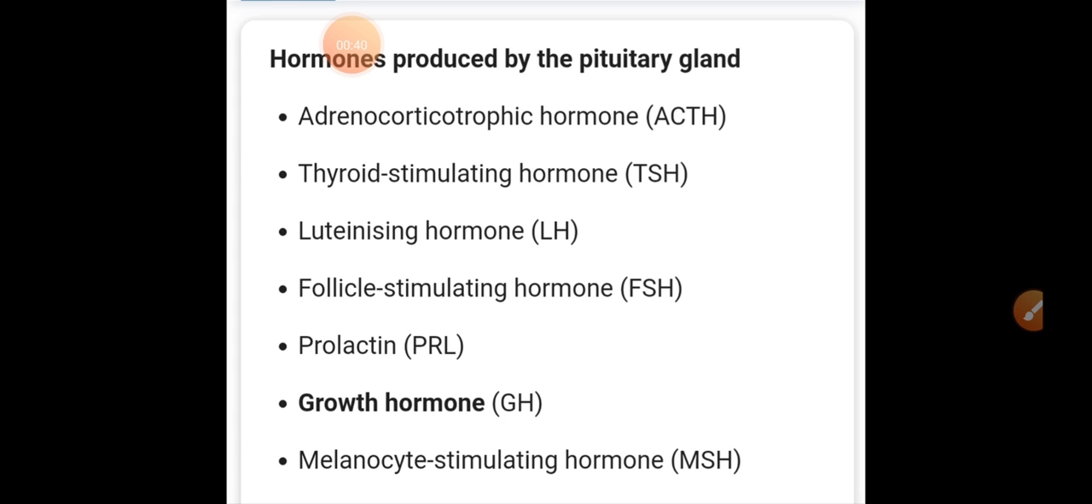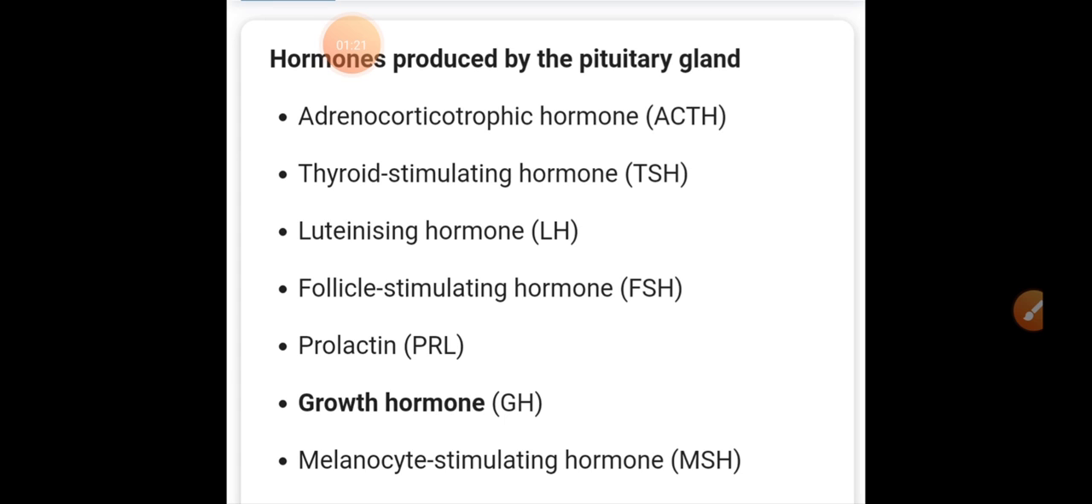Okay, the first one is ACTH, that is adrenocorticotropic hormone. The second hormone released by the pituitary gland is TSH, that is thyroid stimulating hormone. Next is LH, that is luteinizing hormone.